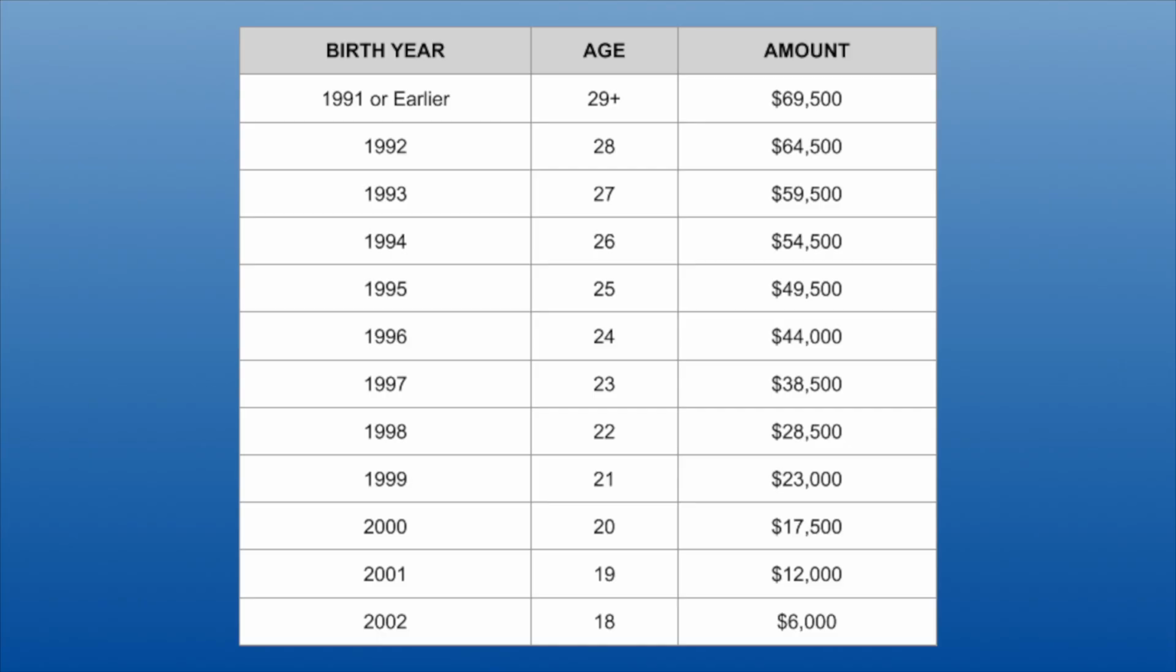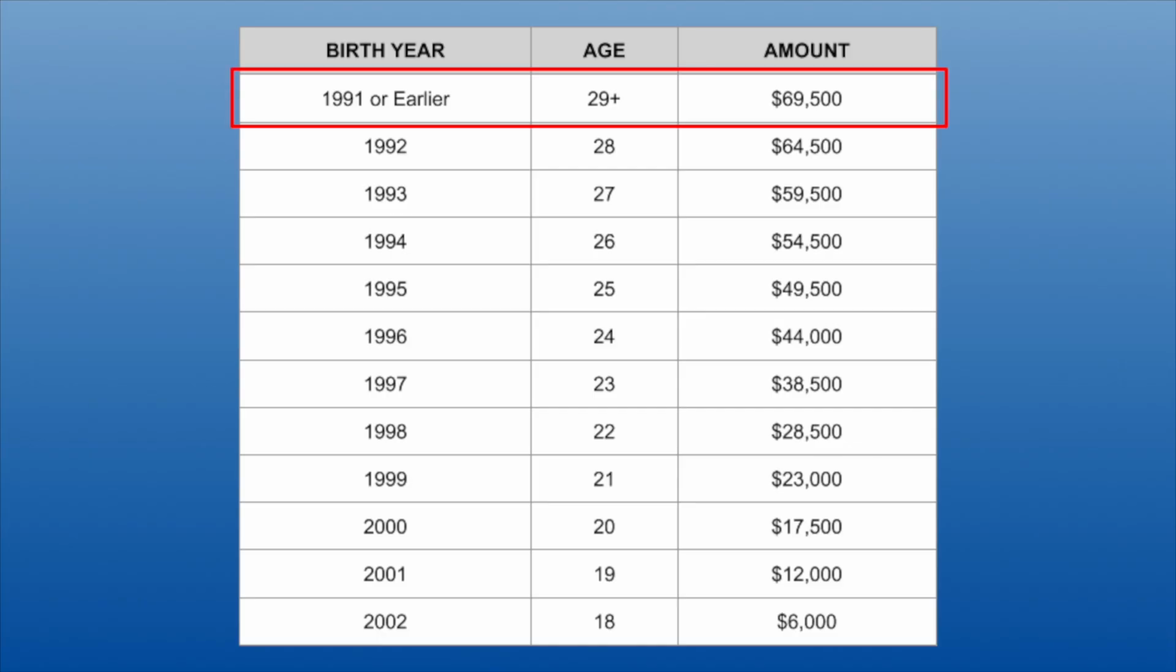If you were born in the year 1991 or earlier, meaning you will be 29 or older this year, then your total available TFSA contribution room is $69,500. That means that if you have never added money to your TFSA yet, you are allowed to put this full amount, $69,500, into your TFSA account in the year 2020.